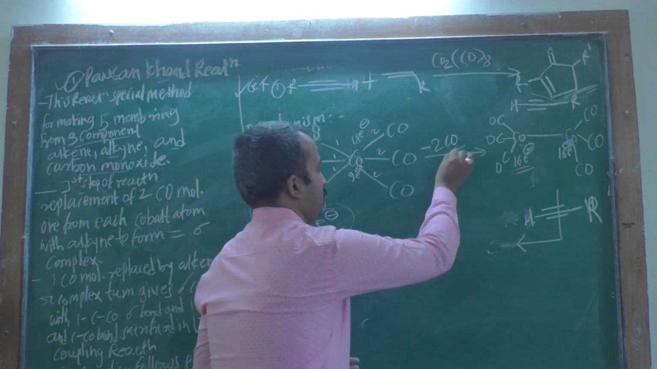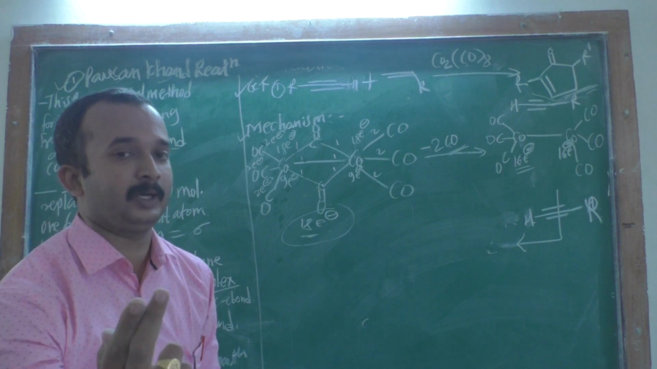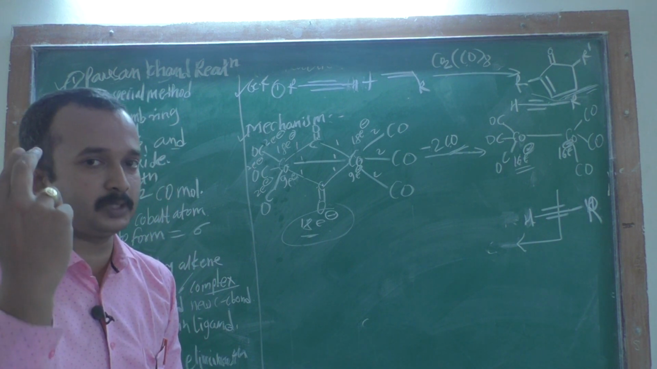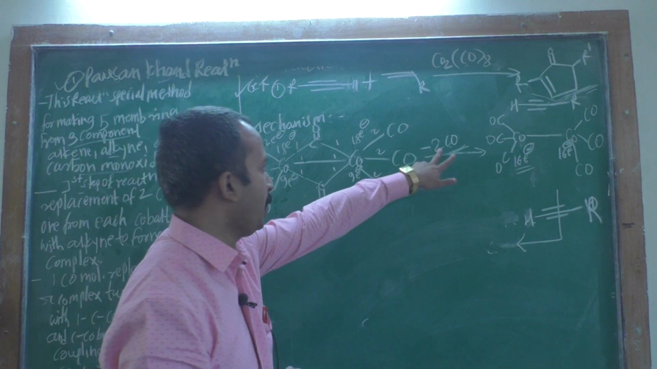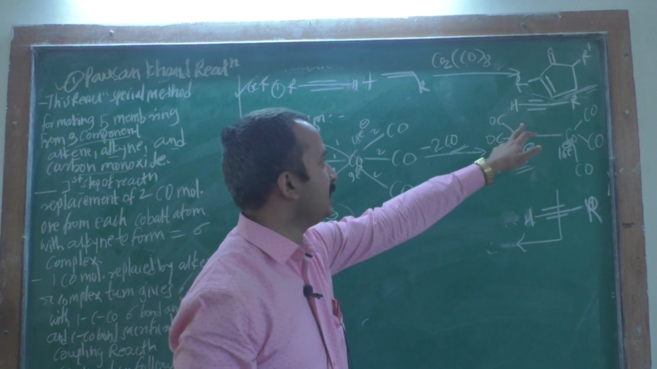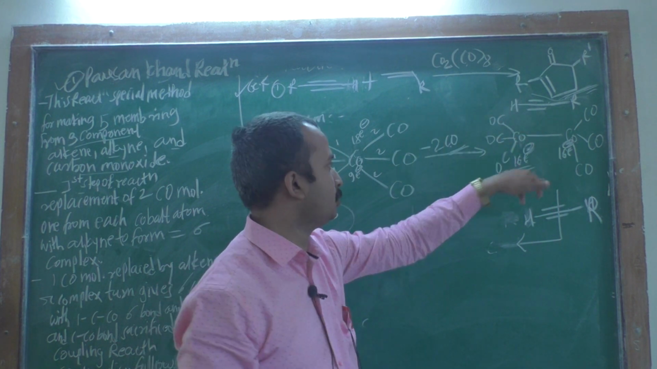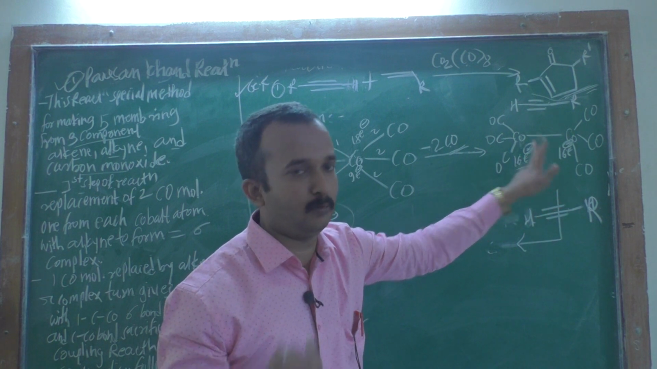That 2 carbon monoxide group gives the 2 electrons. Therefore you have to remove the 2 electrons, and your complex is formed, that is Co2(CO)6. Okay, this complex you have to form.